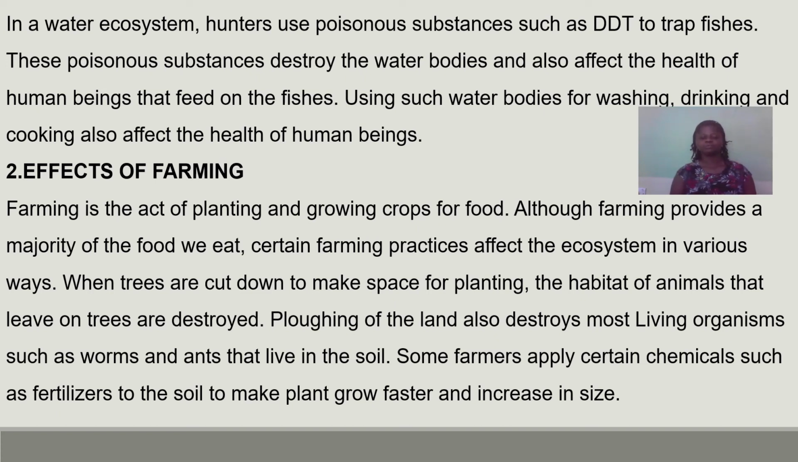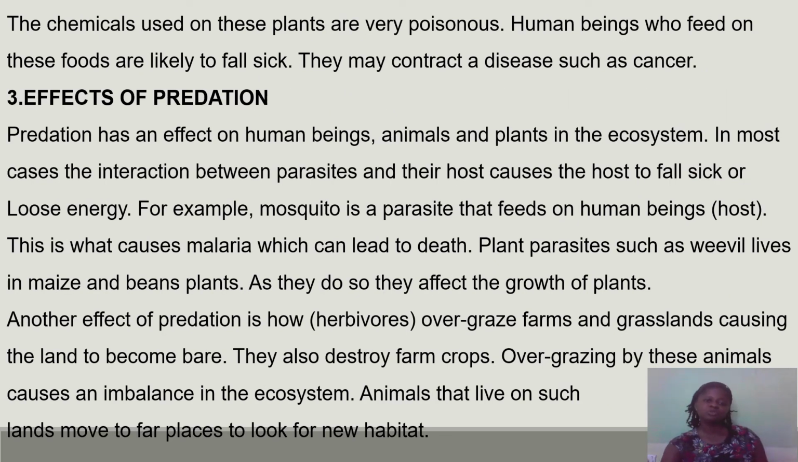Some farmers also apply certain chemicals as fertilizers to the soil to make their plants grow faster and increase in size. The chemicals used on these plants are very poisonous. Human beings who feed on those foods are likely to fall sick, and they may contract diseases such as cancer.